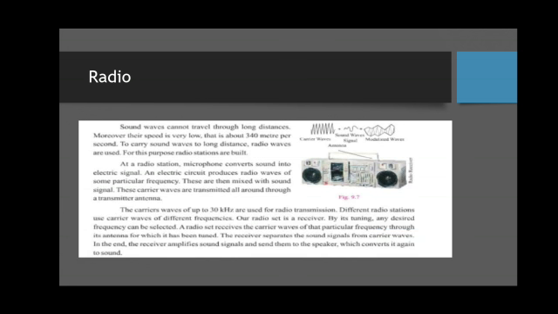At the radio station, the microphone, or mic, converts the sound waves into electrical signals. A person sitting in the radio station would speak, and his sound would be converted into an electrical signal.